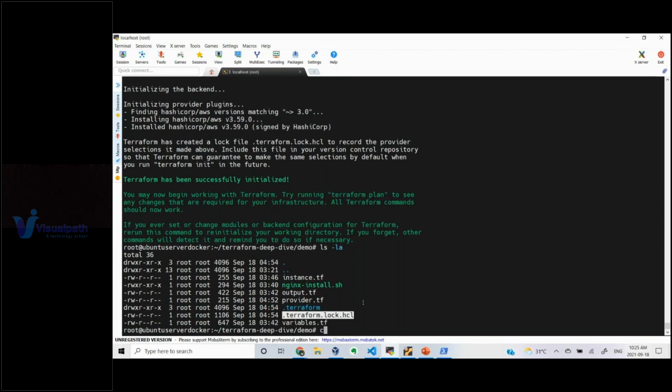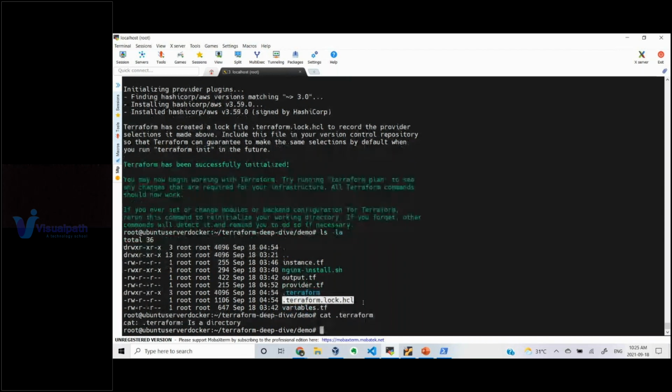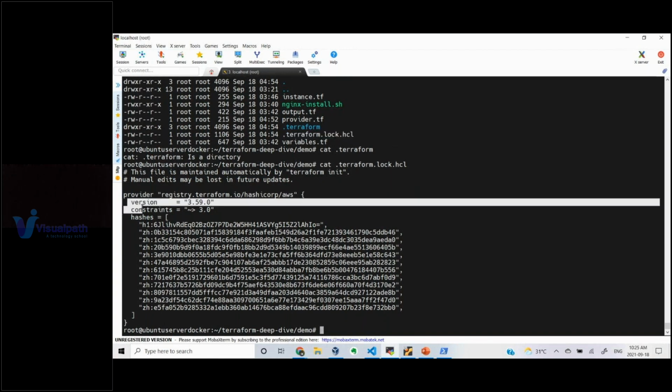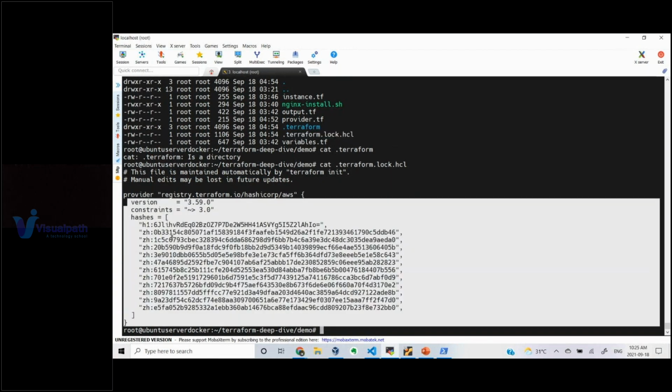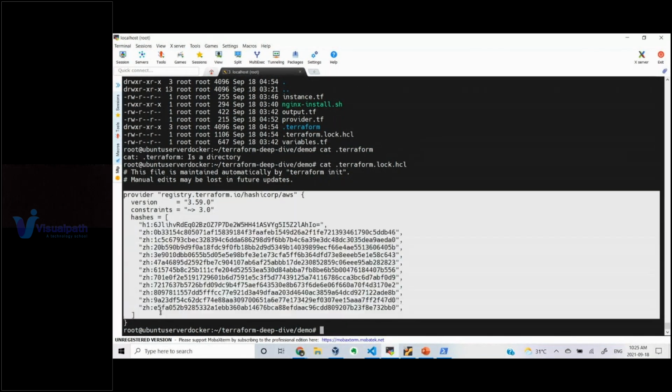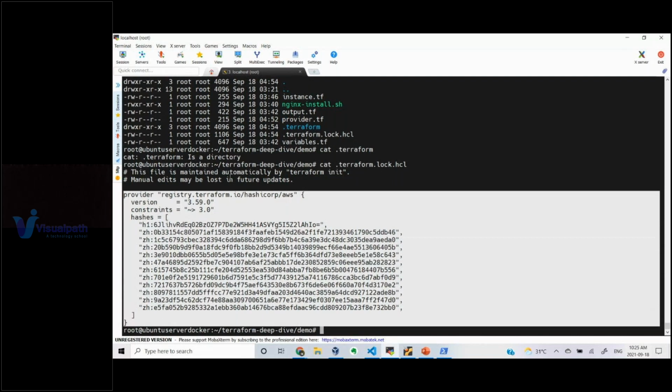This file will have your plugin information. Whichever provider plugin has been downloaded, the hash and the specific version which you are using, all that information will be saved into this file. So don't try to manually modify this. It has to be maintained by your terraform init command itself.